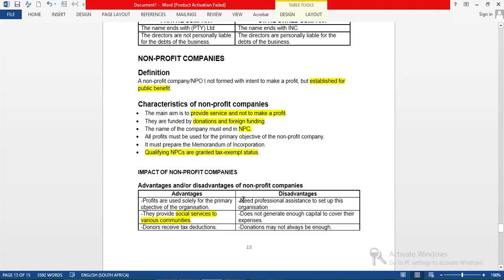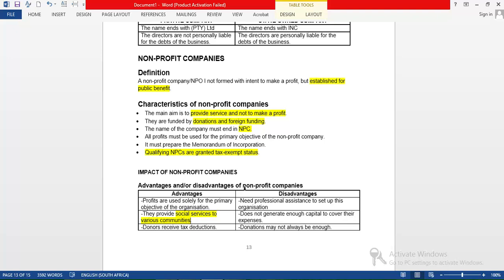Okay guys, thank you very much for today. I hope you understand it. Remember the differences between private company and public company, and the difference between private company and personal liability company. Remember the non-profit companies, their characteristics, advantages and disadvantages. Remember as well the state-owned companies. It's very important. You need to know that about state-owned companies, right?